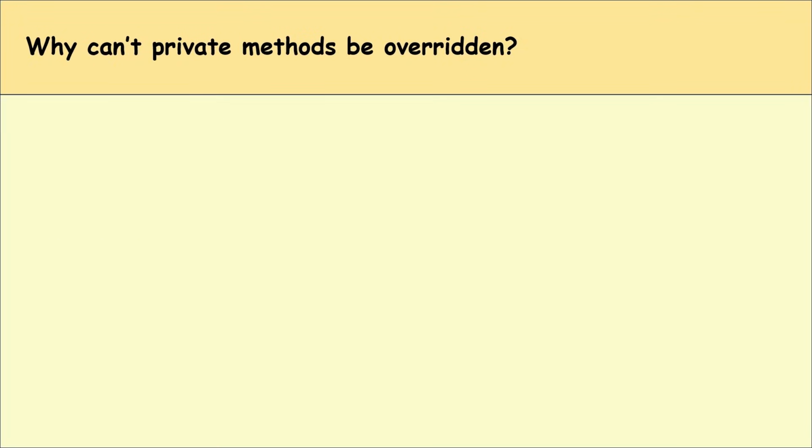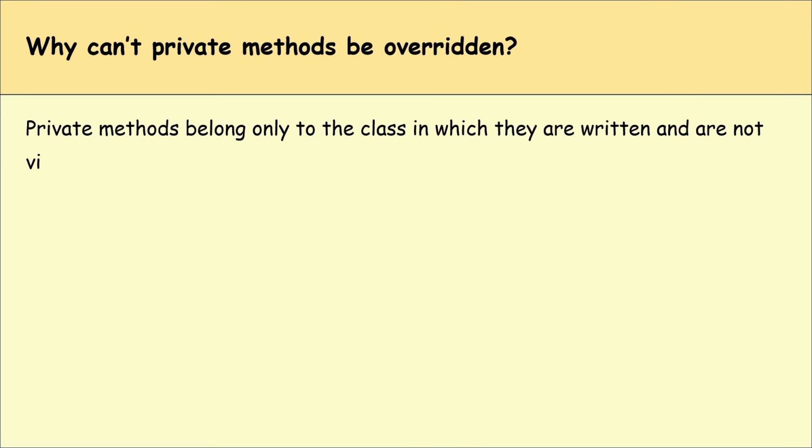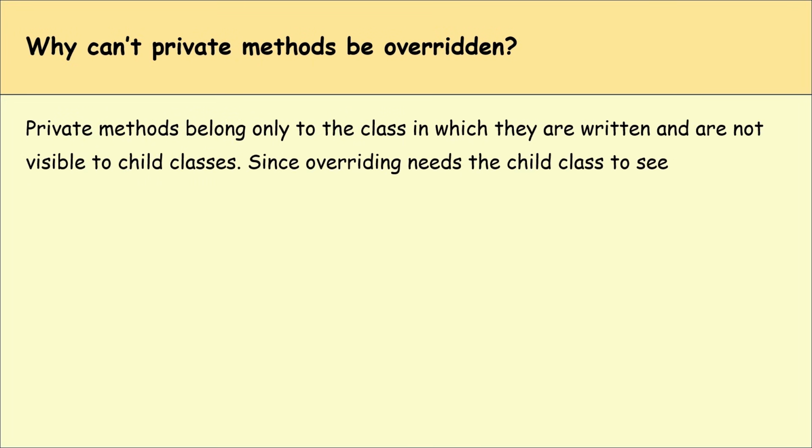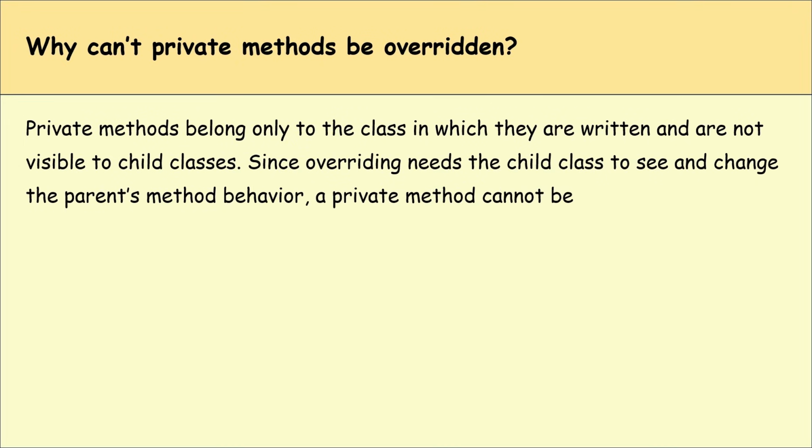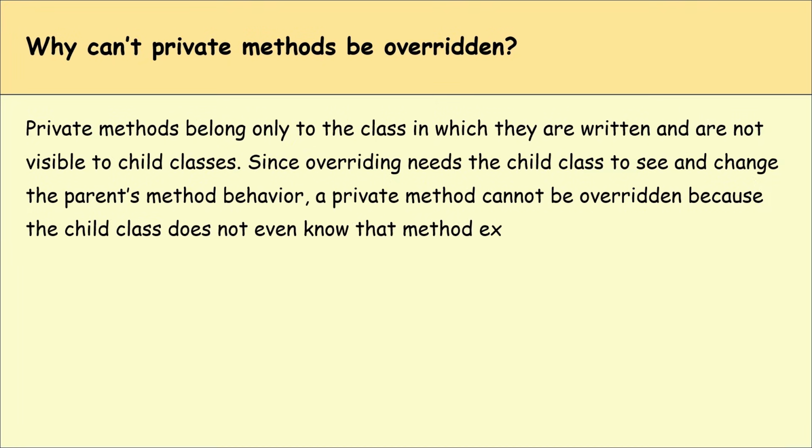Why can't private methods be overridden? Private methods actually belong only to the class in which they are written and are not visible to the child classes. Since overriding needs the child classes to see and change the parent's method behavior, a private method cannot be overridden because the child class does not even know that method exists.